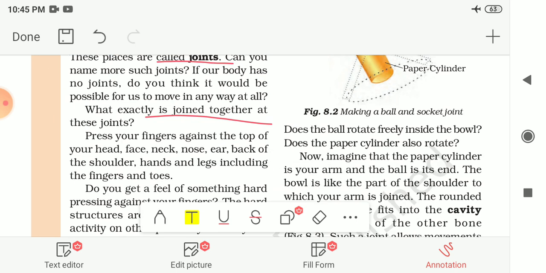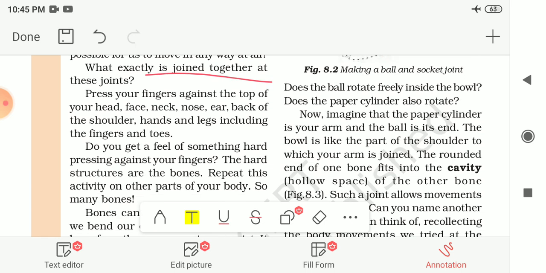So we had already given the answer that if joints were not there, then we would not be able to move any of the parts of our body. Now what exactly is joined together in this joint? So now the question is, what exactly is joined together in these joints?